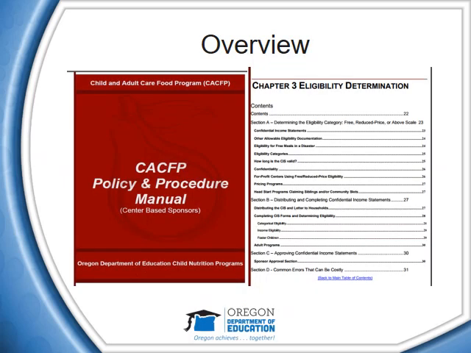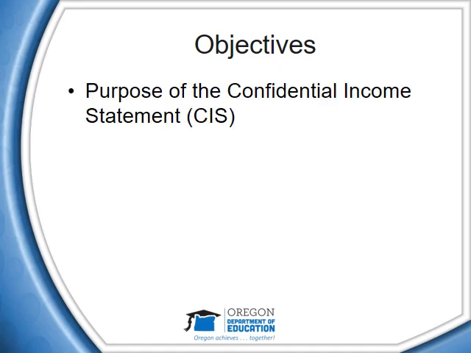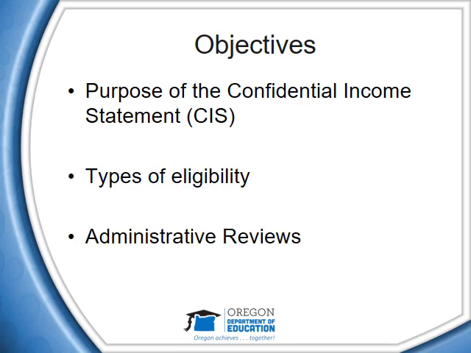This training provides you with an overview of the CACFP Policy and Procedure Manual for Center-Based Sponsors, Chapter 3 titled Eligibility Determination, Sections A, B, and D. The objectives for this training are to review the purpose of the confidential income statement, also known as the CIS, the different types of eligibility, and administrative reviews in regards to CIS forms. We will review approving CIS applications in the training, Approving Confidential Income Statements for Child Care Centers.